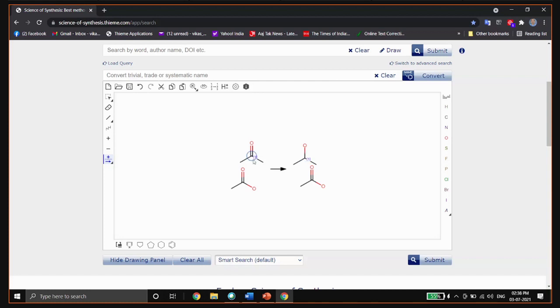So it's saying if this is number one functional group, it should convert to this functional group. Similarly, I will assign another one to this ester. It will assign another number to them. So I'm just giving the information to the search engine: I want this functional group to transform to this functional group, but this functional group should not be transformed to this functional group. So you can use atom mapping, but in SOS you can use smart functional atom mapping tools. Sometimes you don't need to map atoms. You just draw a functional group and do a search. Or if you're not getting the desired result, then maybe you can choose direct atom mapping.